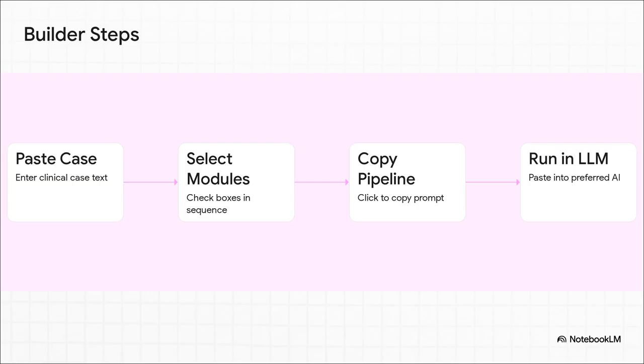You basically just paste in your clinical case, check the boxes for the modules you want in sequence, and by the way, the order matters immensely here. Running a bias check before a diagnostic deep dive yields a very different result than doing it in reverse. Then you click Copy Pipeline, and you literally just paste that single, massive prompt into your preferred LLM, whether that's Claude or ChatGPT, and you let the system guide you.